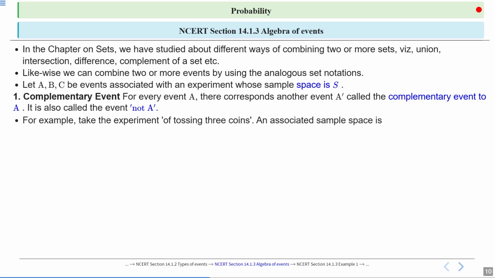For example, take the experiment of tossing three coins. What is the associated sample space?